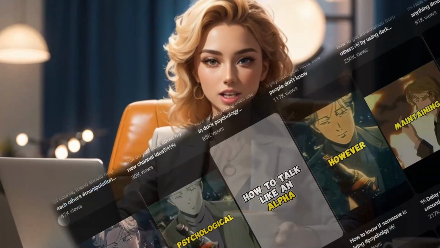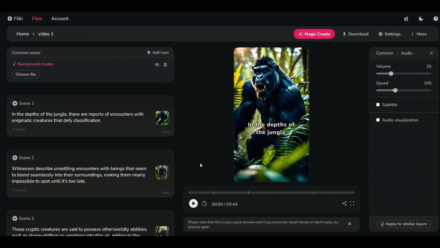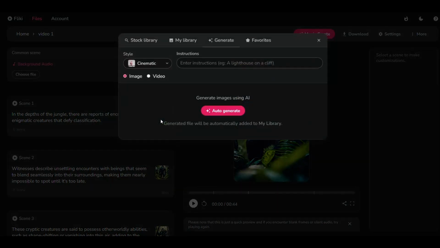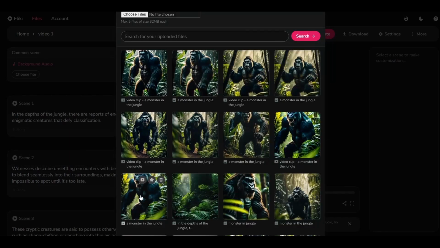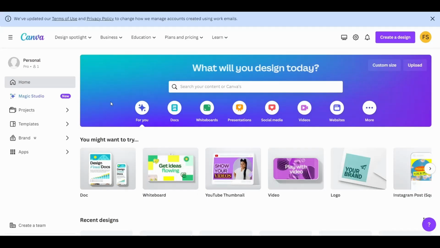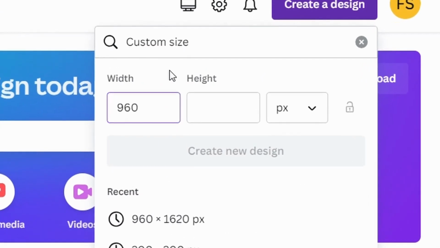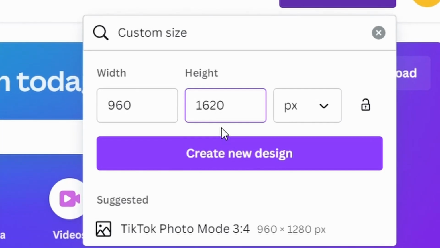Creating the short took us about 5 minutes, but in order to create a special thumbnail and upload it to YouTube, it will take a little extra time. To create the thumbnail, we will click on one of the videos that we created, then go to my library, right-click on the image and select Save Image As, then save it to your device. After that, we will go to the Canva website. Here we will click on Create a Design and select Custom Size. Then type in the width 960 and type in the height 1620 and click Create New Design.